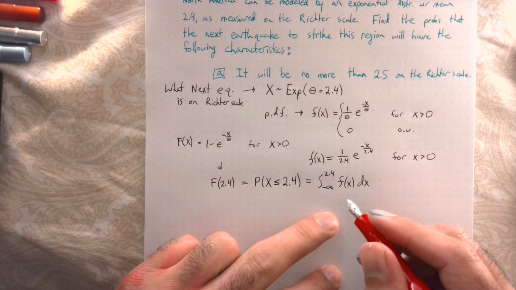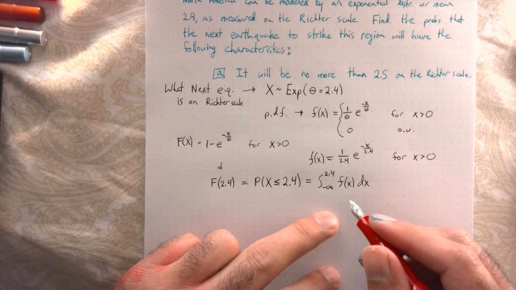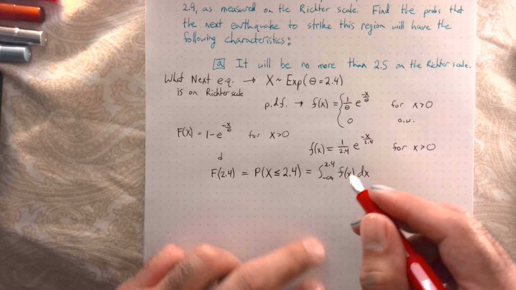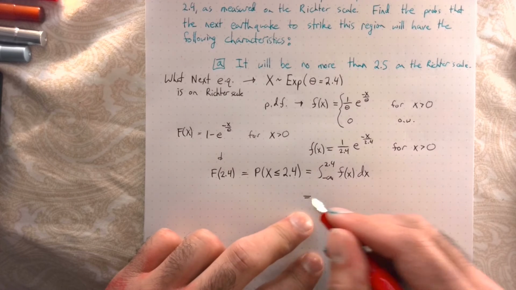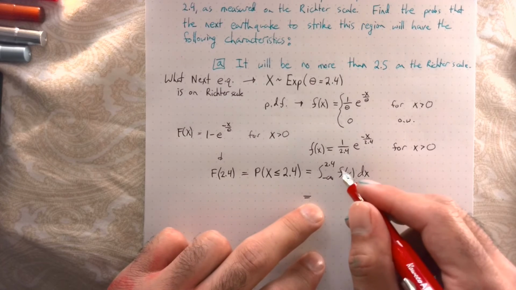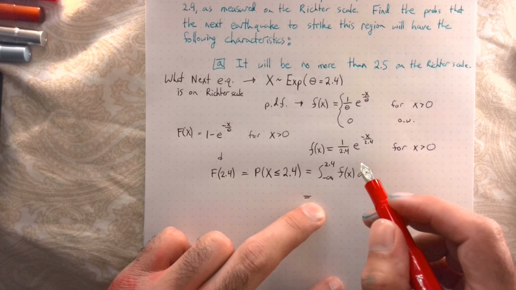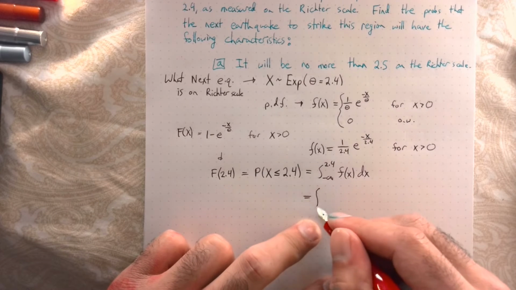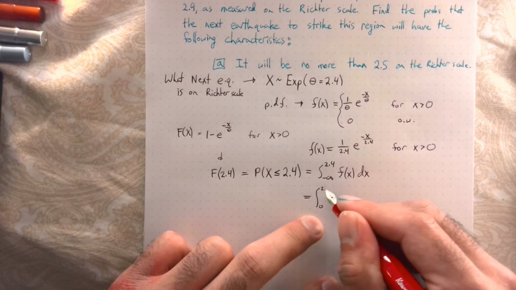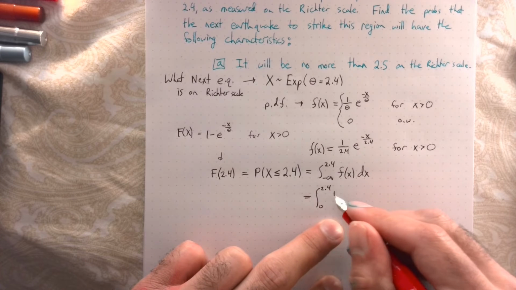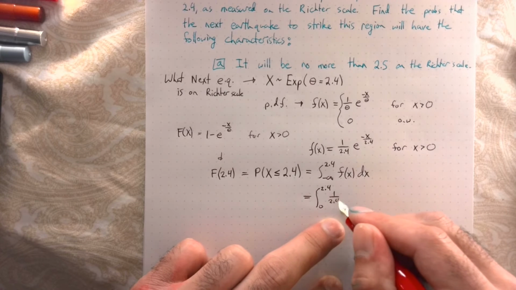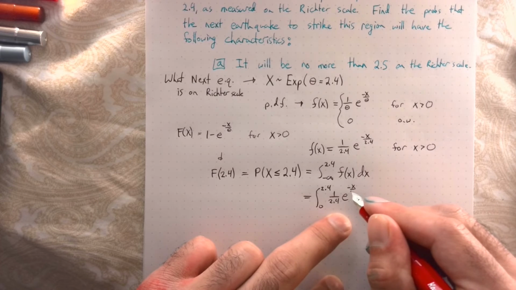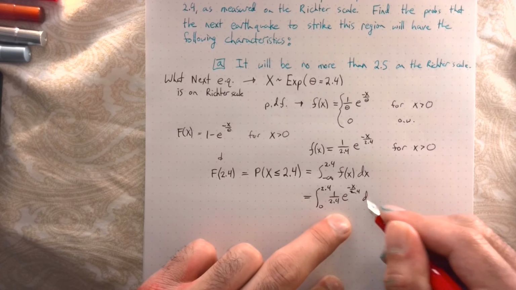Yeah, let's integrate for now because I already have it written down. In our case, our PDF only takes non-zero values when x is greater than 0. So this becomes the integral from 0 to 2.4 of 1 over 2.4 times e to the minus x over 2.4, integrating with respect to x.